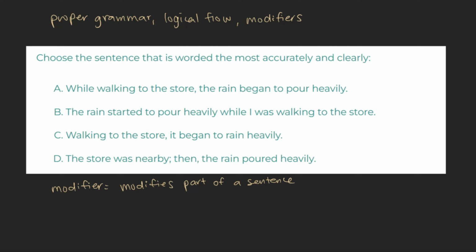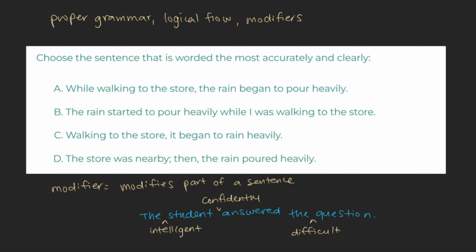For example, in the sentence, "The student answered the question," we can add intelligent to modify student, confidently to modify answered, or difficult to modify question. When applied ambiguously, modifiers can decrease the clarity of a sentence, as we see in the famous joke, "One morning I shot an elephant in my pajamas. How he got in my pajamas, I don't know." With all of this in mind, let's take a look at our sentences.